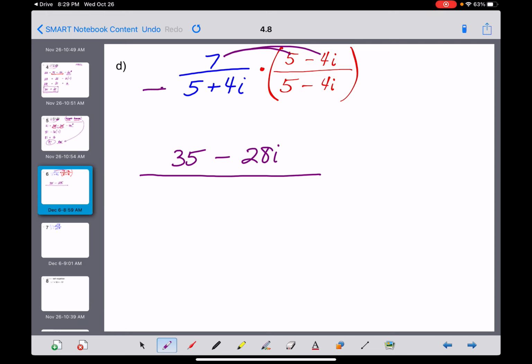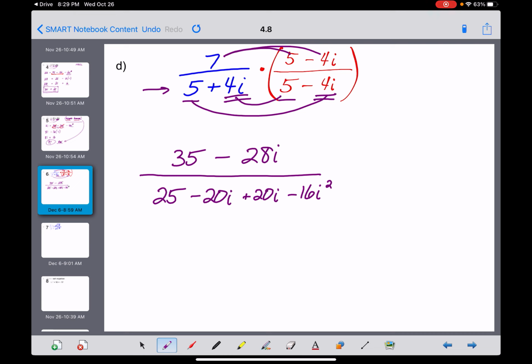So just looking in the denominator, guys, the first product, 5 times 5, 25. The outer product there, 5 times a minus 4i, negative 20i. The inner product right there is a plus 20i. And then the last product, positive 4 times negative 4 is negative 16. i times i is i squared. Okay, what can we do to clean this up? In the numerator, nothing. 35 minus 28i. They're not like terms. Nothing can be combined.